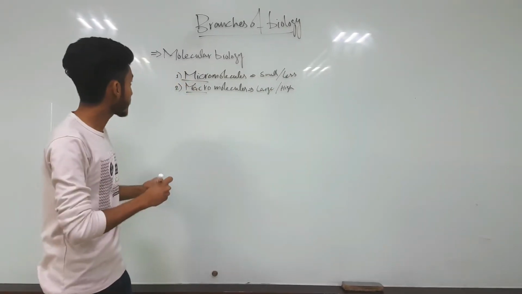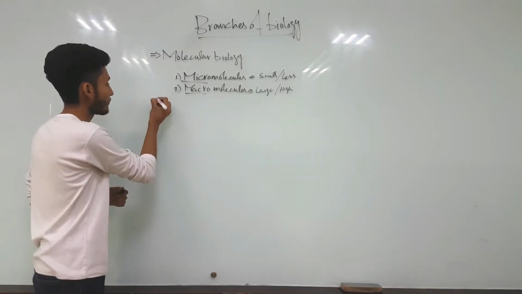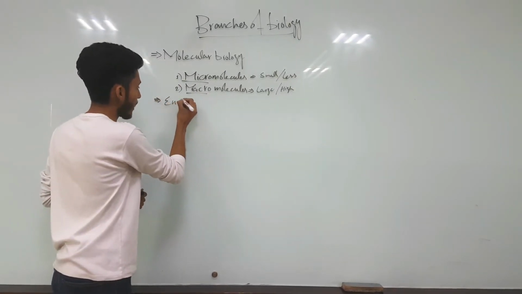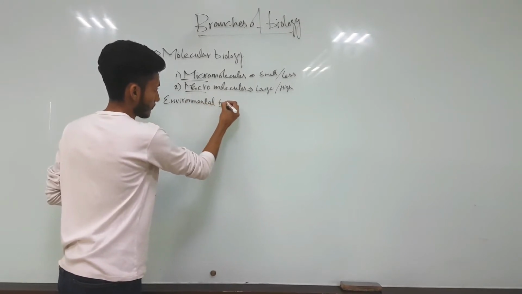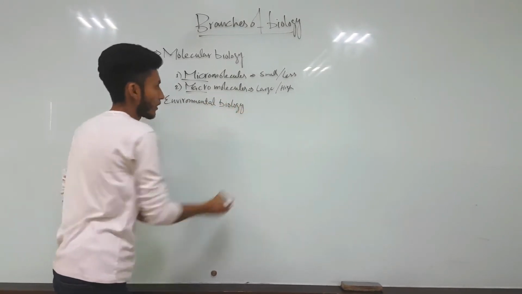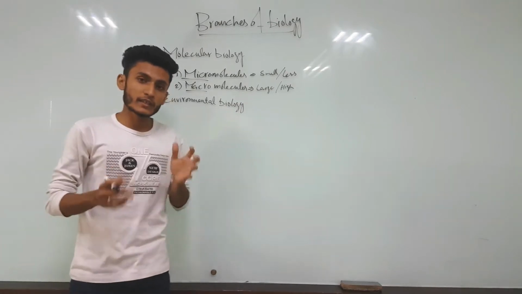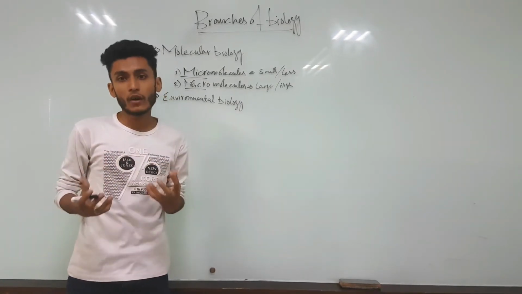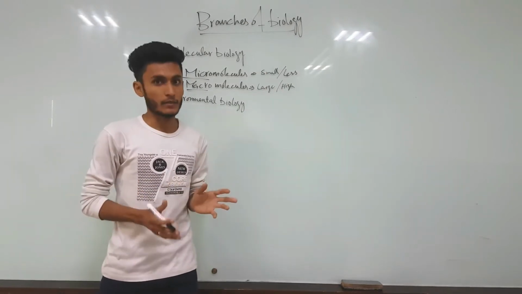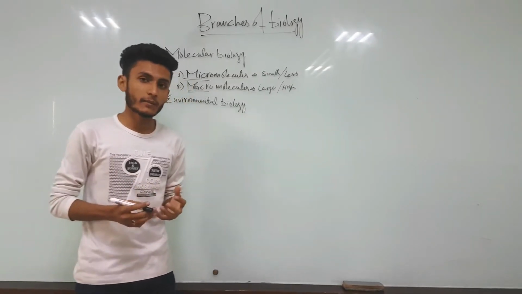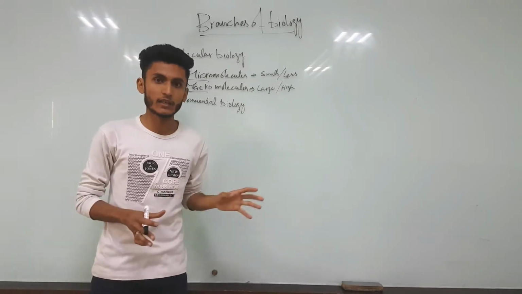So next we will be discussing environmental biology. In environmental biology, we discuss the relationship of an organism, even plants and animals, with their environment. We discuss both organic and inorganic components of the environment.